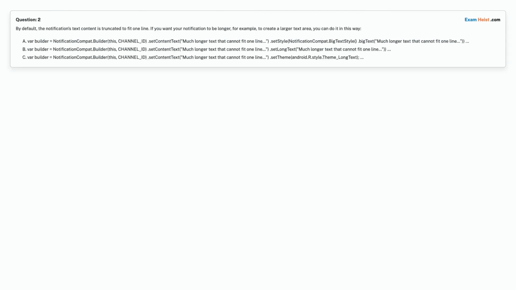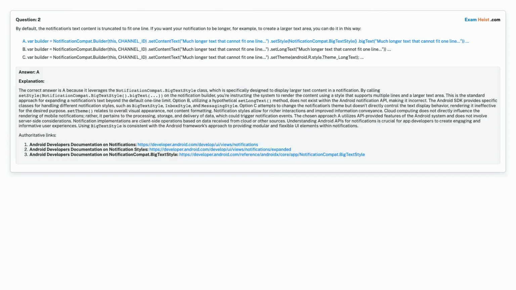Option B. var builder = NotificationCompat.Builder(this, CHANNEL_ID).setContentText("Much longer text that cannot fit one line...").setLongText("Much longer text that cannot fit one line..."). Option C. var builder = NotificationCompat.Builder(this, CHANNEL_ID).setContentText("Much longer text that cannot fit one line...").setTheme(android.R.style.Theme_LongText). Choose the correct answer.